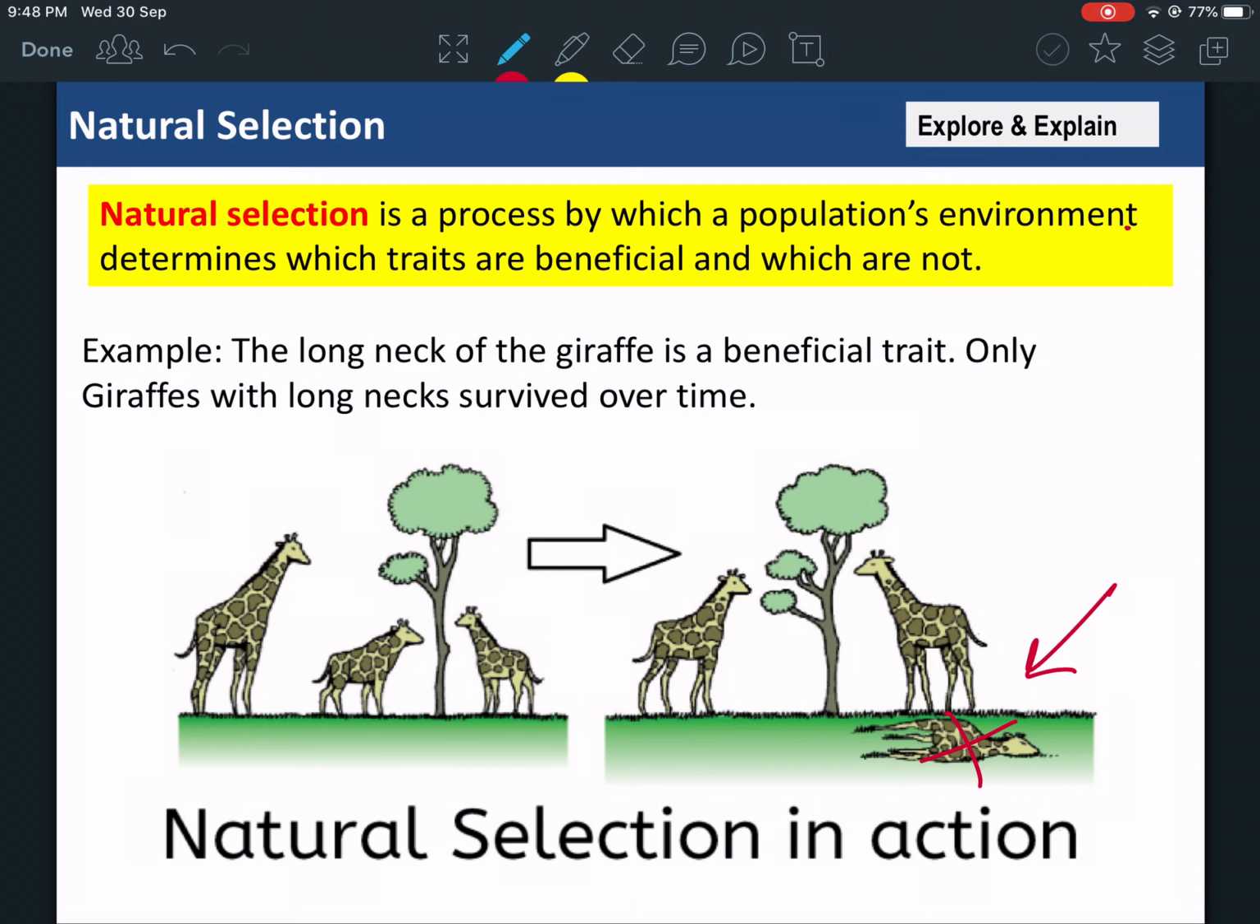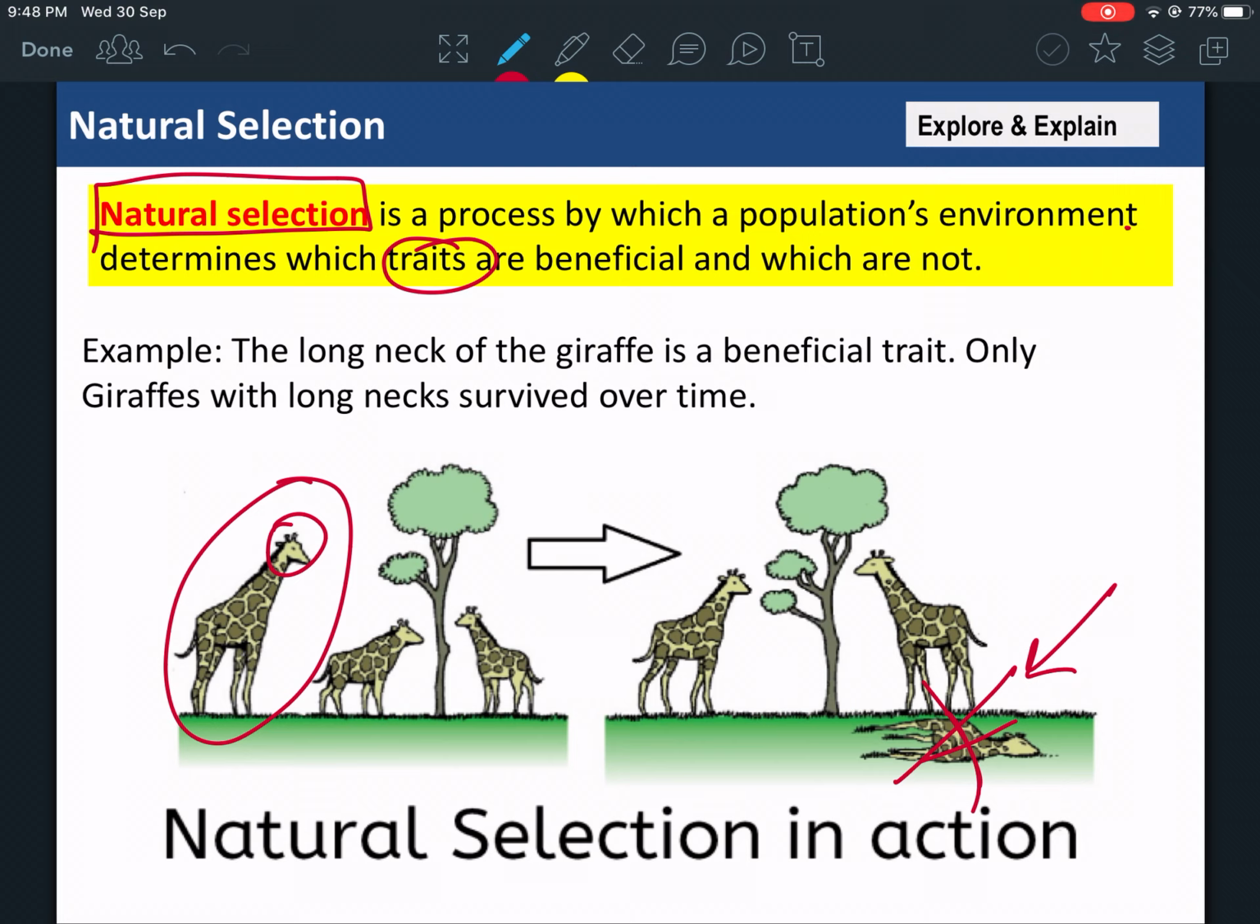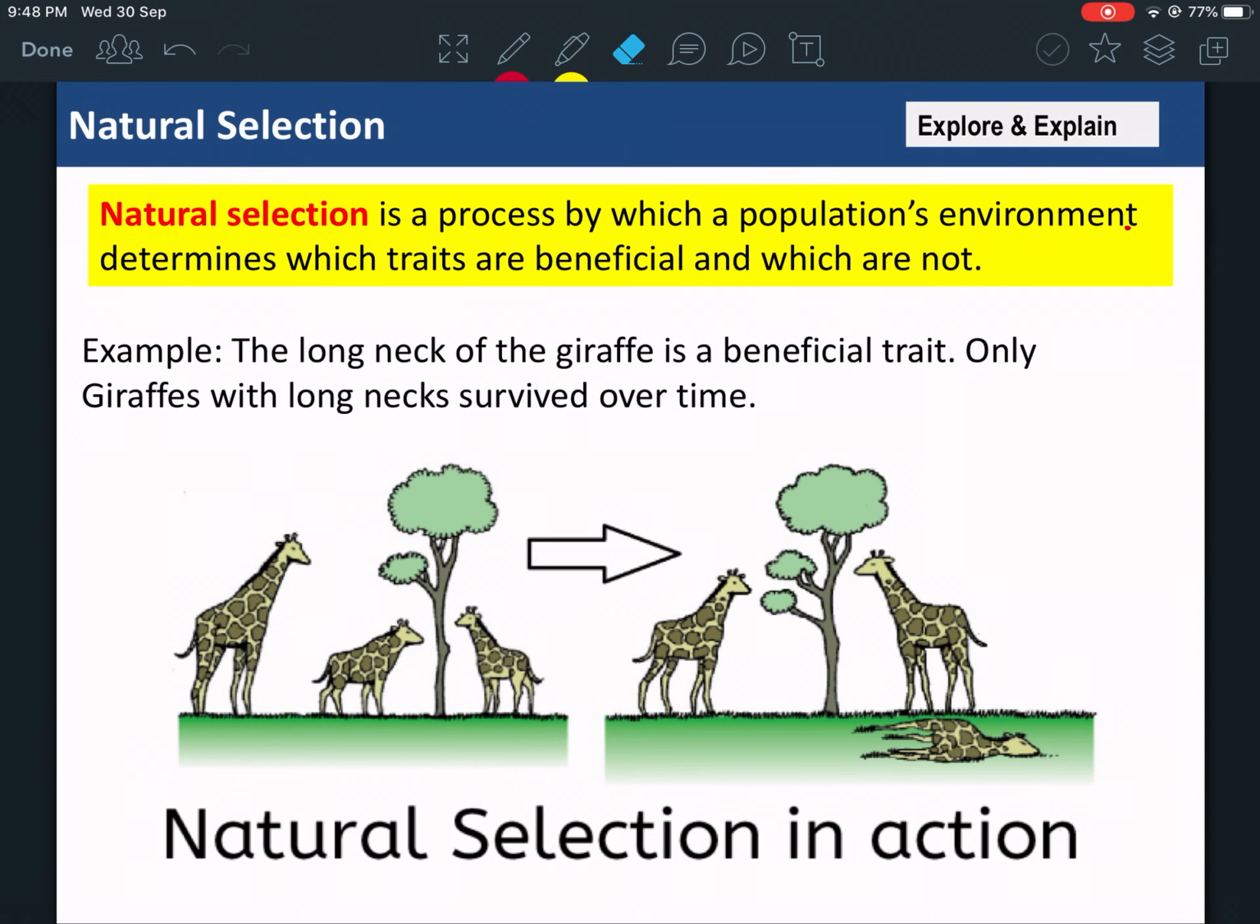So nature chose the traits. The trait here is long neck or short neck. So which trait survived? The long neck trait. So the giraffes with long necks were able to survive. Giraffes with short necks died out. So here nature selected which part of the population of giraffes were able to survive and which part died out. So this is called natural selection. The environment is deciding who's surviving and who isn't. Let's see another example.